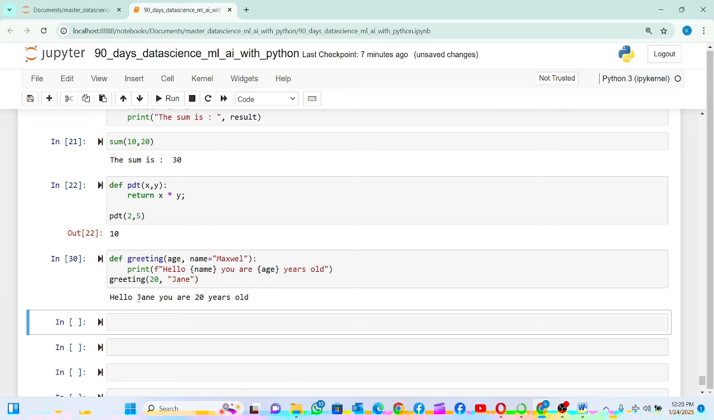There are also types of functions in Python known as arbitrary keyword arguments. I'm going to do that in another video. Then even the lambda function, I'm going to do in another video, because this video is already getting too long.